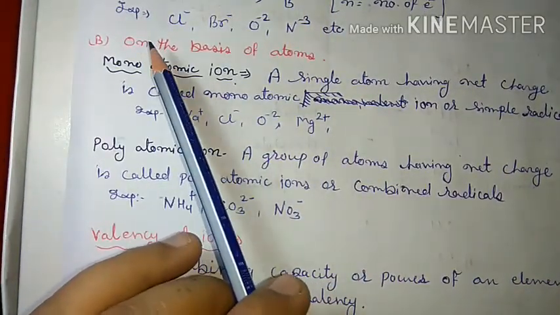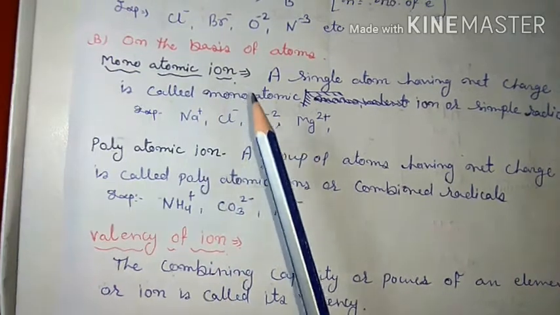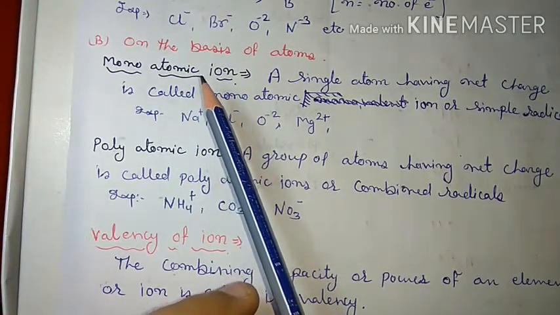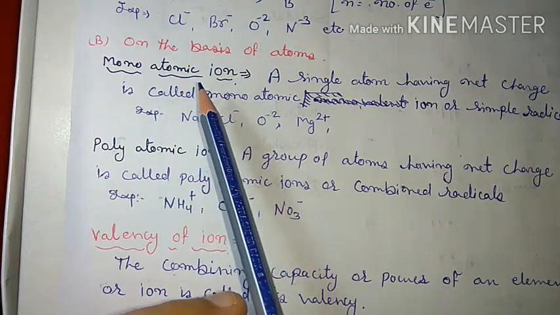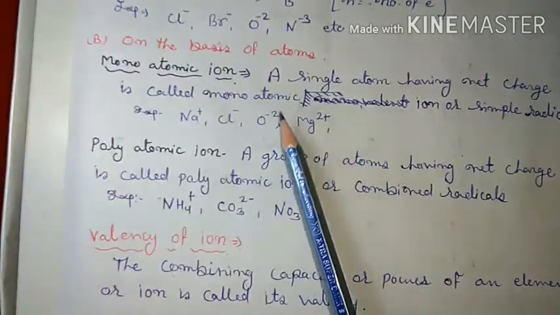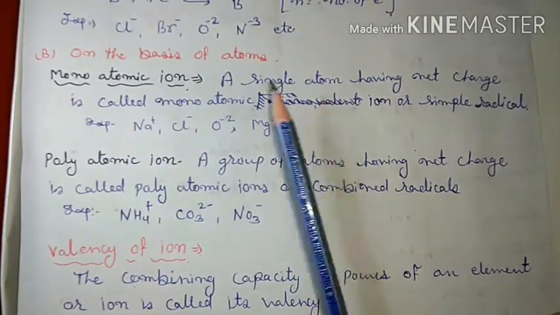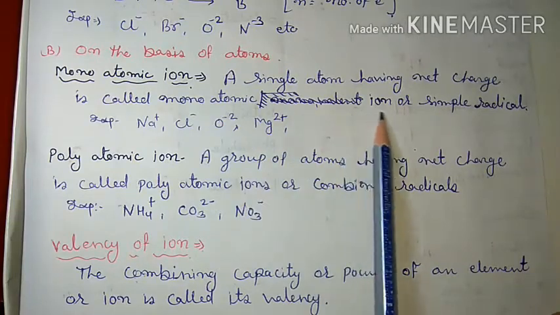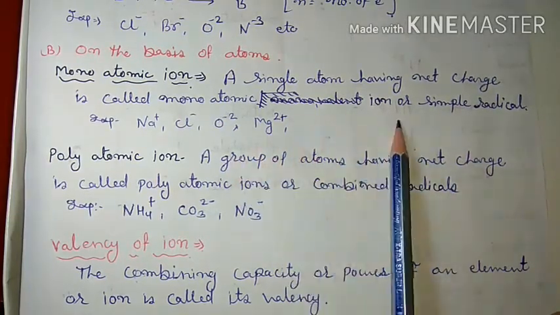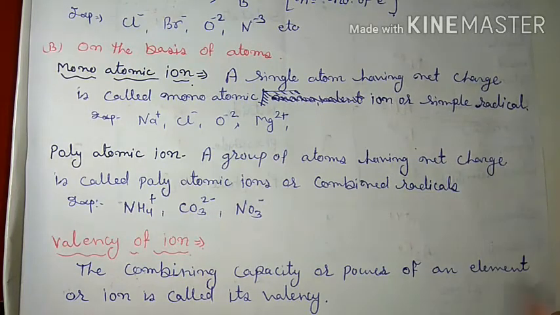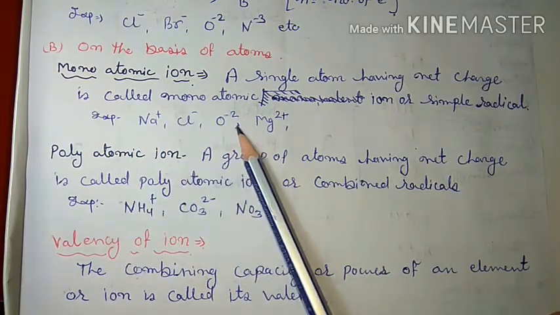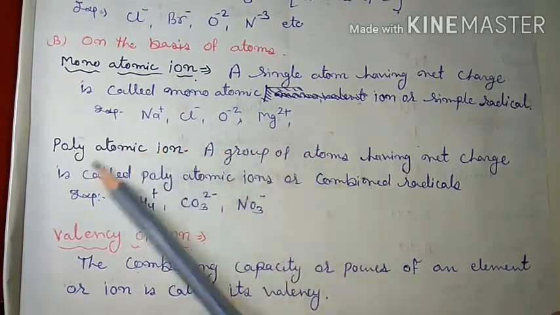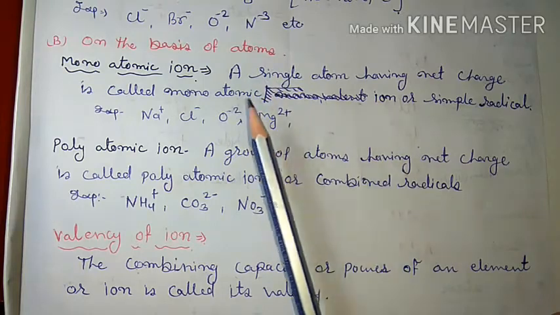The second classification was on the basis of number of atoms. On the basis of that, we discussed that it is grouped into two categories: monoatomic and polyatomic. Mono means single atom. When a single atom has net charge, then it is called monoatomic ion or simple radical. For example, Na+, Cl-, O2-, Mg2+. Here we are not considering whether it is a cation or anion; we are considering only the number of atoms.